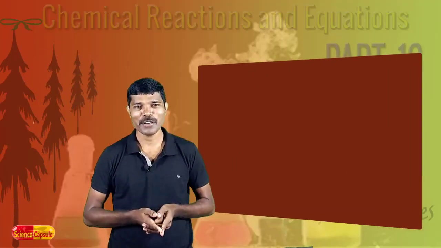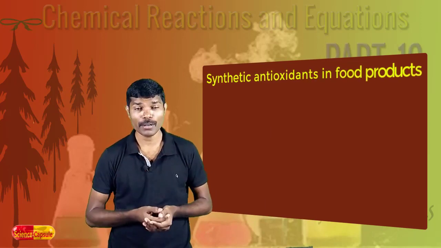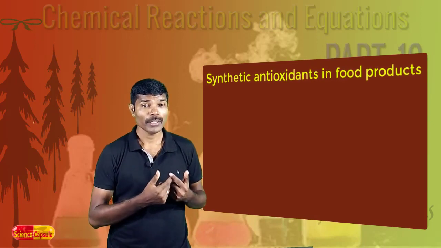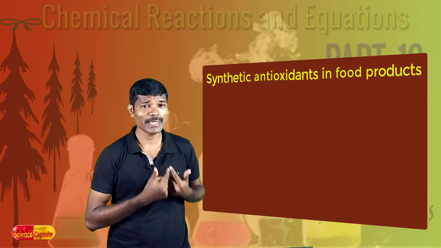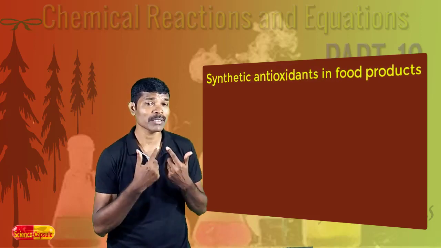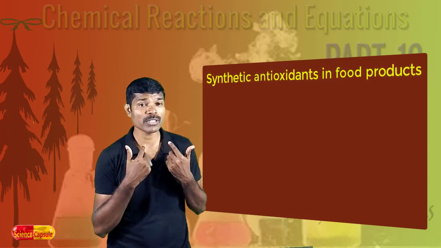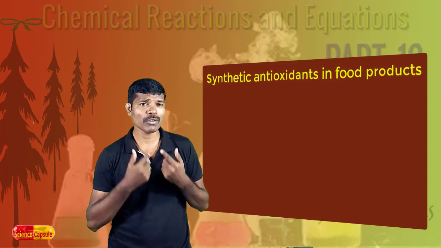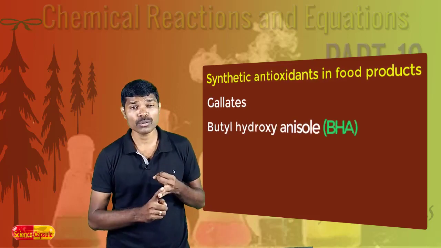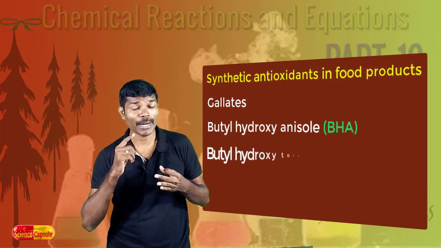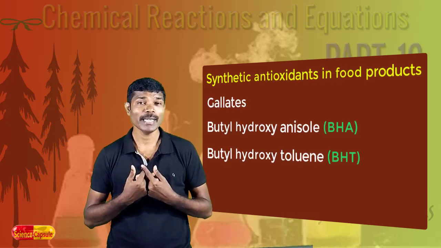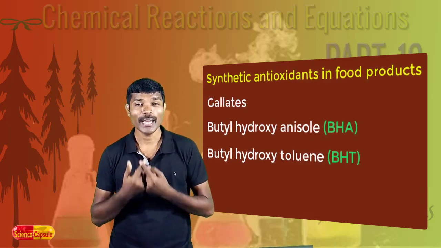Next one is synthetic antioxidants. Whenever we talk about synthetic antioxidants, we must take care. The food materials which are packed with these antioxidants should not be preferred because these may cause some health hazards. It may cause some side effects. Some examples of synthetic antioxidants are gallates, butyl hydroxyanisole, also known as BHA, and butyl hydroxytoluene, also known as BHT. All these are some of the examples of synthetic antioxidants.